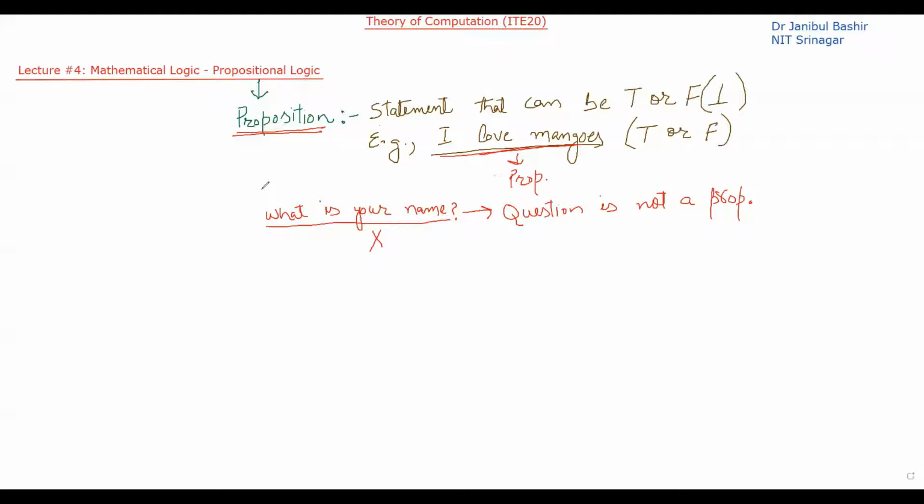Let me write another example: go out of the class.